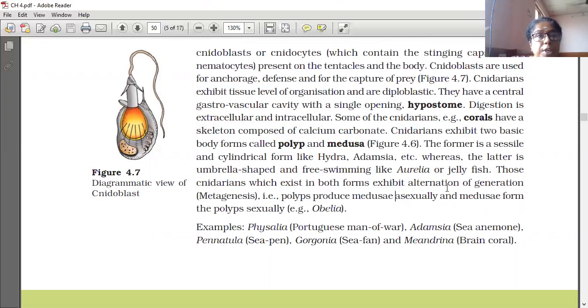One polyp form alternates with the medusa form, then the medusa form alternates with the polyp form, like that. Alternation of generation is there, which is called metagenesis. That is, polyps produce medusae asexually and medusae form the polyp sexually. Examples: Physalia, Adamsia, Pennatula, Gorgonia, Meandrina.